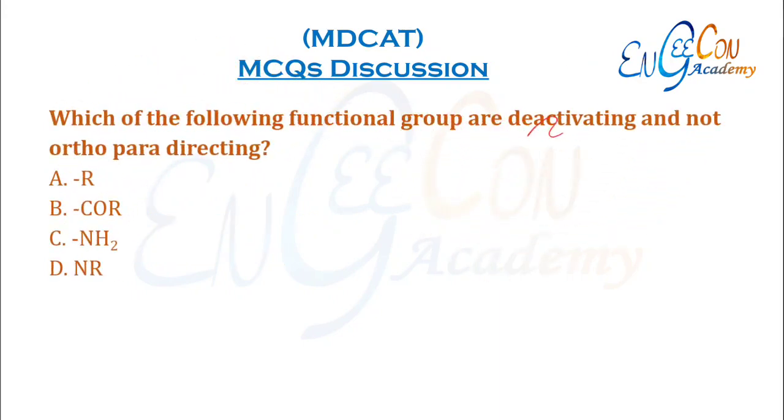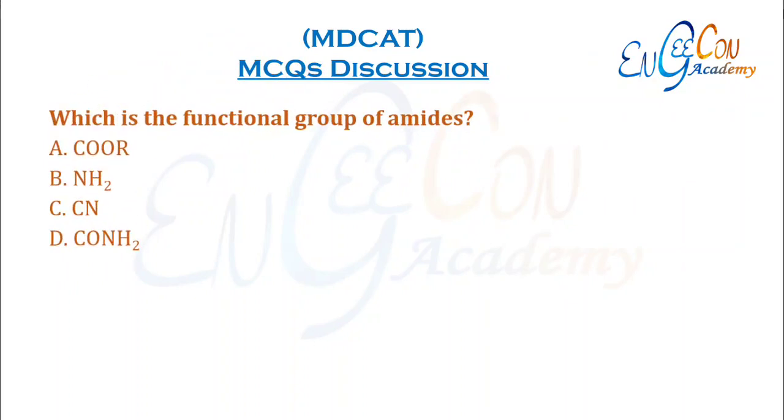Which of the following functional group are deactivating and not orthoparadirecting? Deactivating and not orthoparadirecting means metadirecting. So COR is deactivating and metadirecting. Which is the functional group of amides? So amides are basically derivatives of carboxylic acids. Their functional group is aminocarbonyl, which is CONH2.